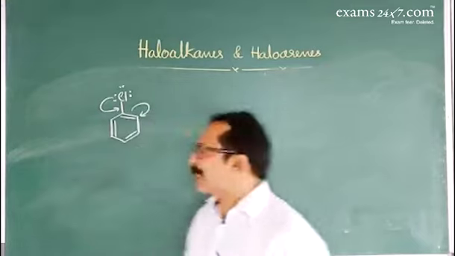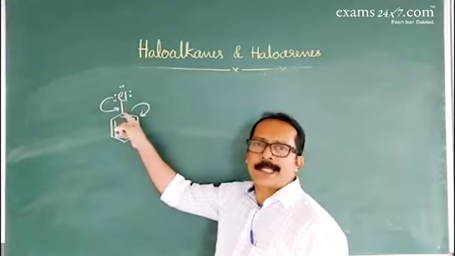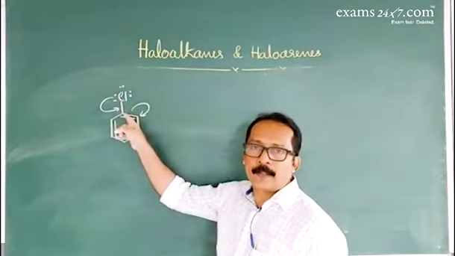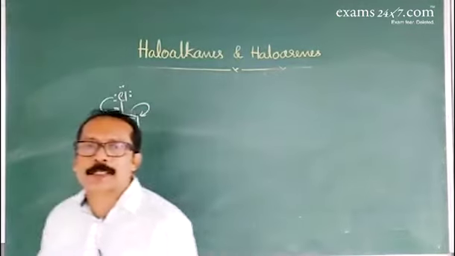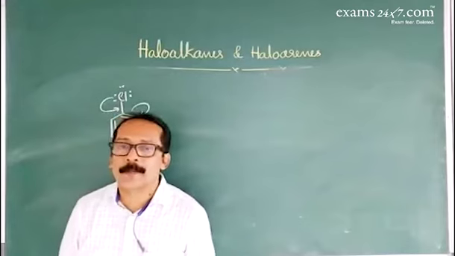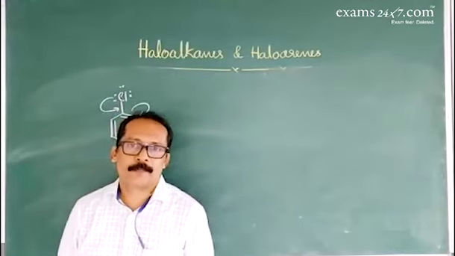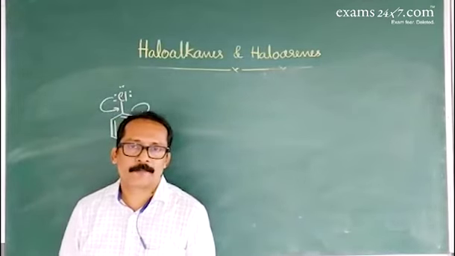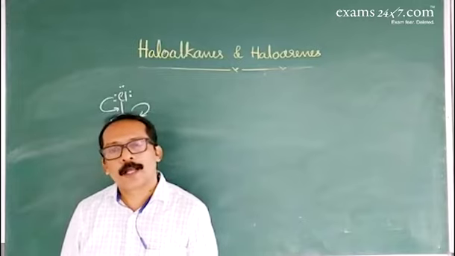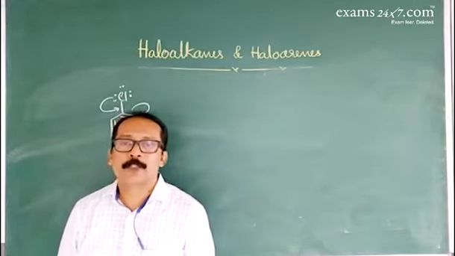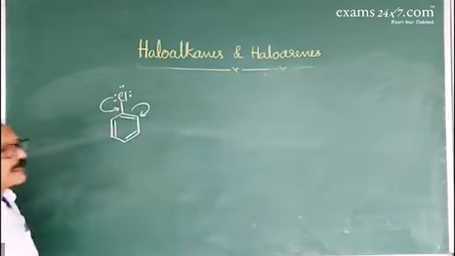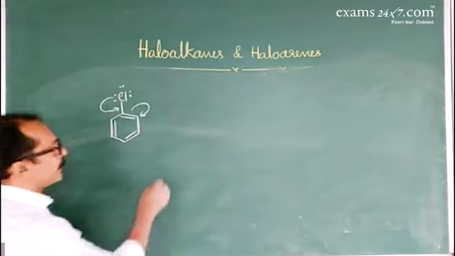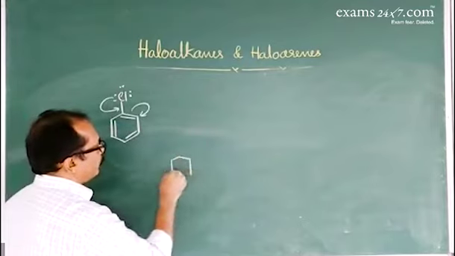Because of the plus M effect, the carbon to halogen single bond acquires double bond character. The bond length decreases. The halogen atom is strongly attached to the carbon atom. It cannot be replaced by nucleophiles under normal conditions. Therefore, haloarenes are less reactive than haloalkanes. Now, some of the reactions of haloarenes, we'll take chlorobenzene.